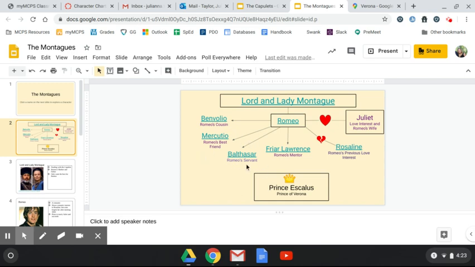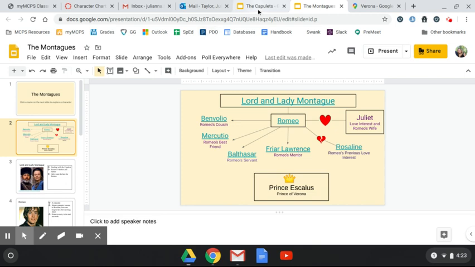Balthazar is Romeo's servant. He will frequently call him his boy. Balthazar has been his servant forever. So Balthazar and Romeo are really close as well. And then Friar Lawrence is Romeo's mentor. He's the priest or the father in the local church, and he's been with Romeo for a long time.